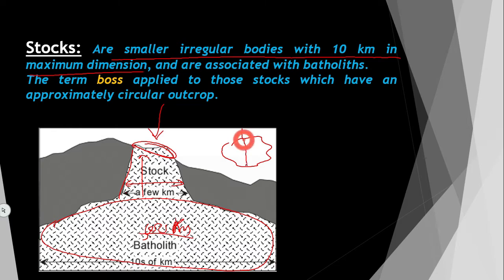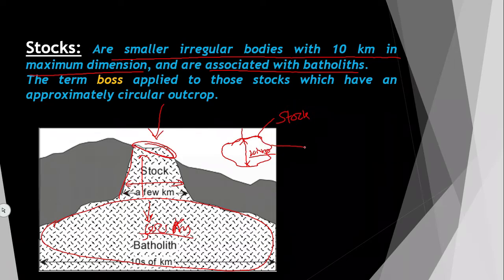So the diameter may go up to 10 kilometer from top, and associated with batholiths. Obviously, it is a product of batholith only. But compared to batholith, these are very, very small igneous bodies. If the boundaries are irregular, that is called a stock.